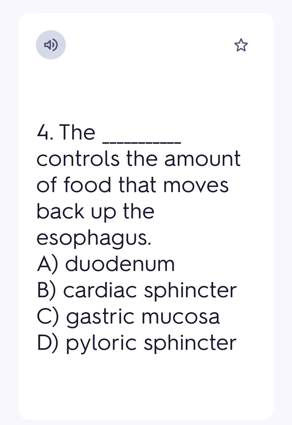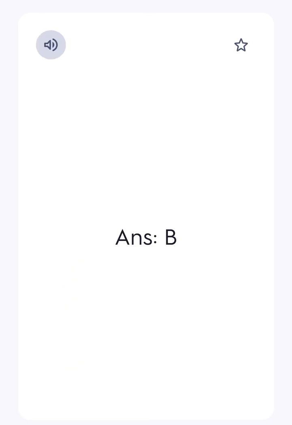4. The blank controls the amount of food that moves back up the esophagus. A. duodenum. B. cardiac sphincter. C. gastric mucosa. D. pyloric sphincter. Ans. B.